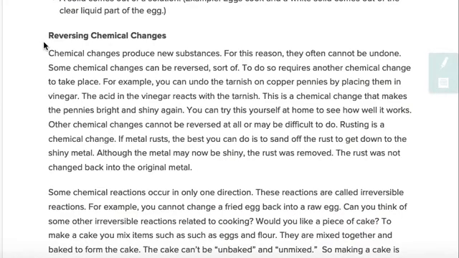Reversing chemical changes. Chemical changes produce new substances. For this reason, they often cannot be undone. Some chemical changes can be reversed, sort of. To do so requires another chemical change to take place.